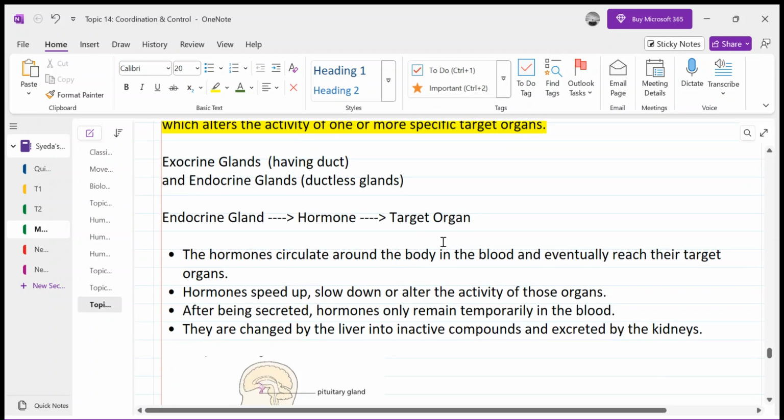So the hormones circulate around the body in the blood, and they eventually reach their target. Now, what is their function? They sometimes speed up, sometimes slow down, or sometimes alter the activities of those organs, right? For example, adrenaline, a hormone released from the adrenal gland, speeds up the heart rate. It goes to the heart muscles and asks them to contract vigorously whenever you are exercising, or when you are in tension or stress.